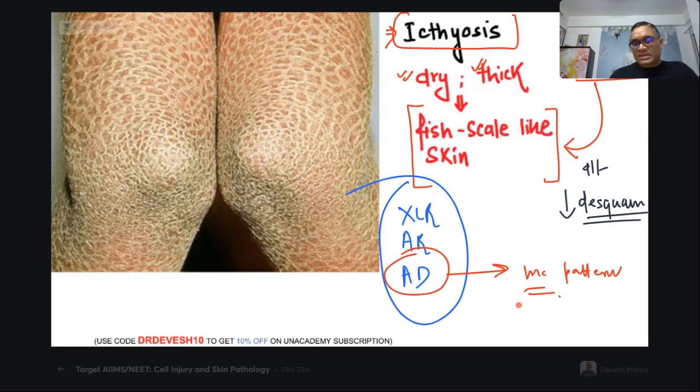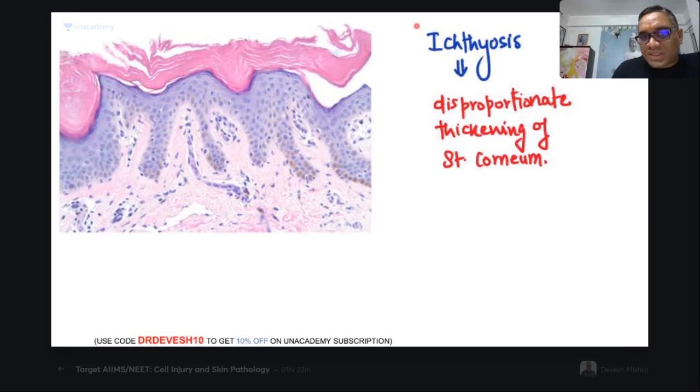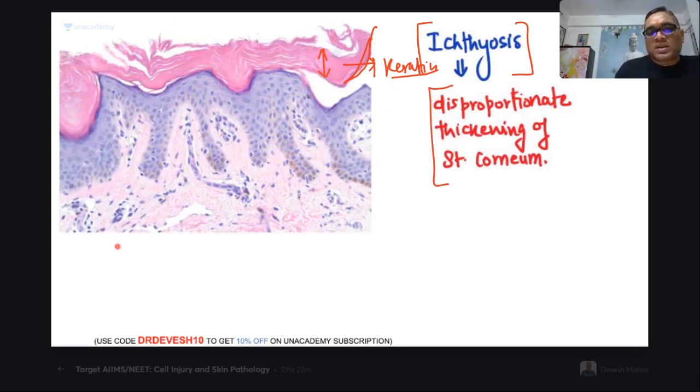Now you can see this is the ichthyosis skin biopsy, right? All of this is keratin. Usually keratin is a very thin single layer, but you can see the thickness has increased. So there is disproportionate thickening of the stratum corneum. Now, are you seeing inflammatory cells anywhere in this biopsy?